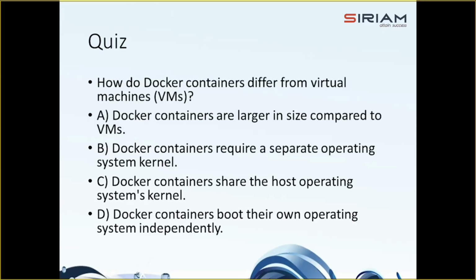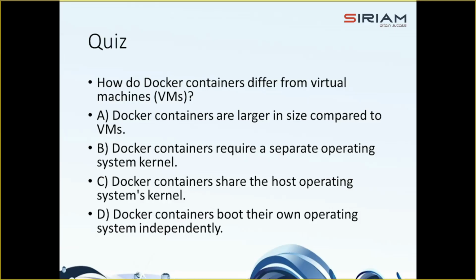Next is, how do Docker containers differ from virtual machines? Docker containers are larger in size as compared to VMs, or Docker containers require a separate operating system kernel, or Docker containers share the host operating system kernel, or Docker containers boot their own operating system independently. So the right answer is Docker containers share the host operating system kernel.